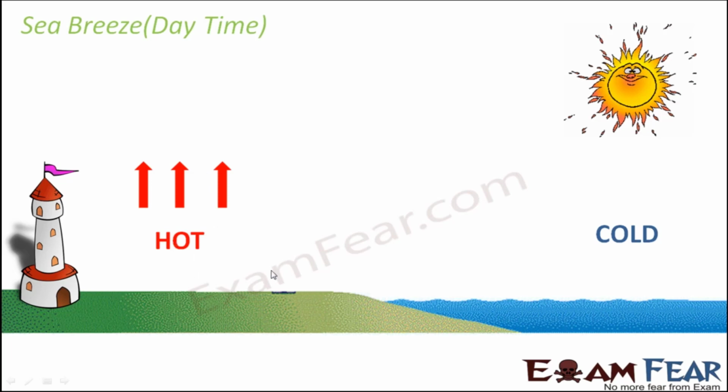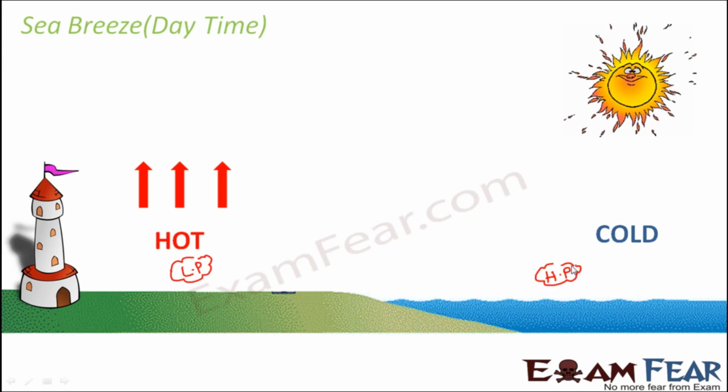So as a result, what happens in this region? A vacuum is created here because the air which was present exactly above the land is moving up because the air has become hot. So what is happening here? A vacuum is getting created, or we can say that a low pressure region is getting created. As a result, what would happen? Here there is a high pressure region. Here a somewhat low pressure region will get created. So comparatively this region is at a higher pressure.